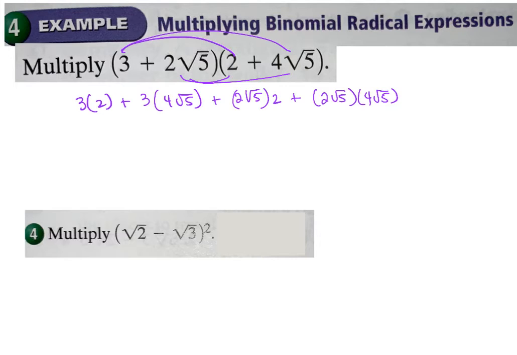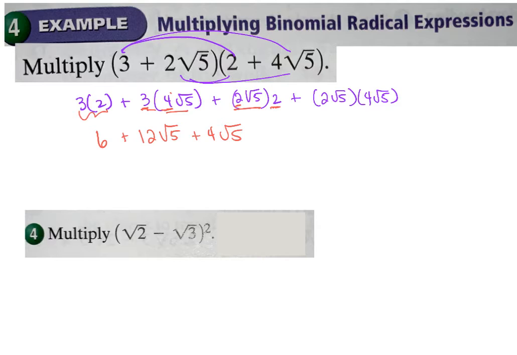All right. And then I'm going to simplify these. So, of course, my 3 and 2 is 6. When I multiply a number and something like this, I just multiply the outside ones, the 3 and the 4. It's going to be 12 square root of 5. So same thing here. 2 times this group is just multiply the outside numbers. 2 and 2 is 4 square root of 5.